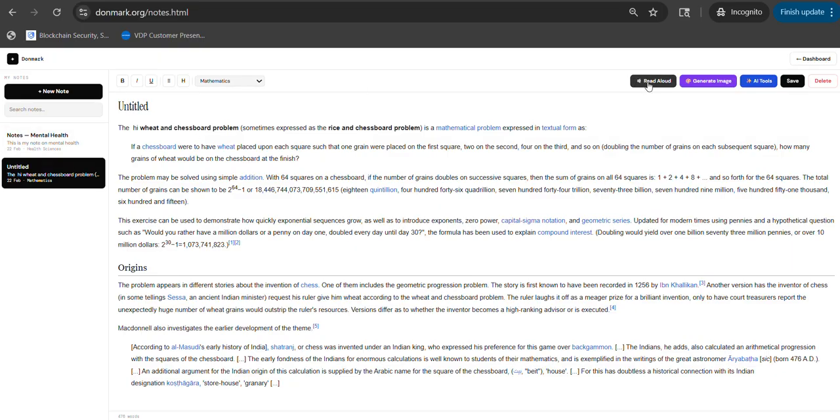I can also use another feature, read aloud, where the AI reads this out. The wheat and chessboard problem, sometimes expressed as the rice and chessboard problem. Well, I'm going to end it there for the sake of time.